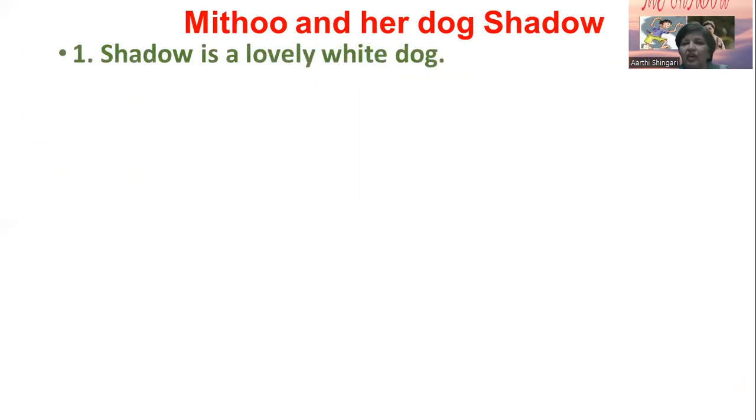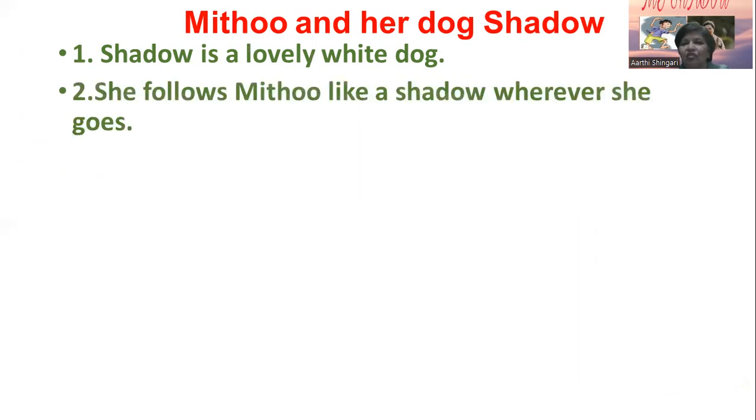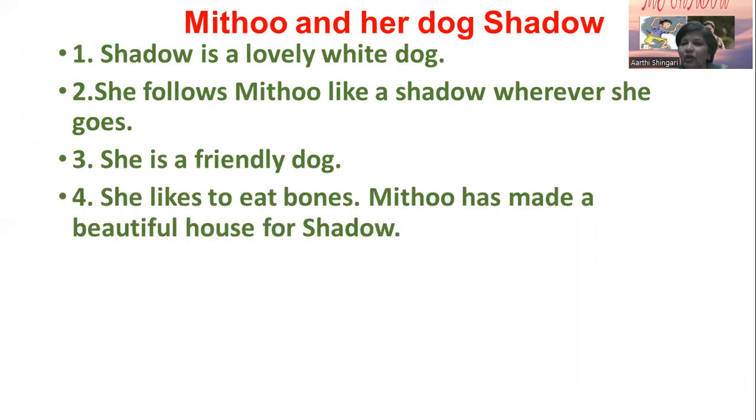Now we will write 4 sentences on Mithu and a dog, Shadow. Shadow is a lovely dog, white dog. She follows Mithu like a shadow wherever she goes. She is a friendly dog. She likes to eat bones. Mithu has made a beautiful house for Shadow.